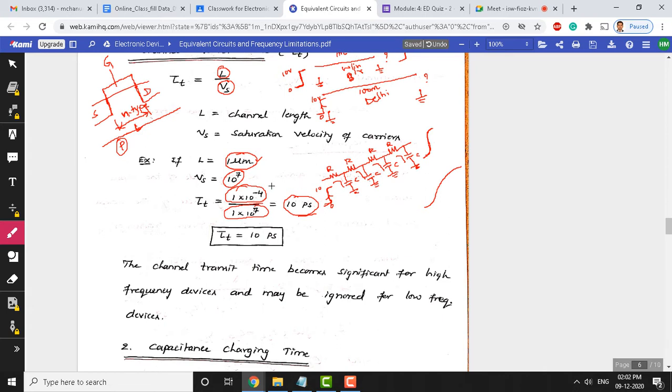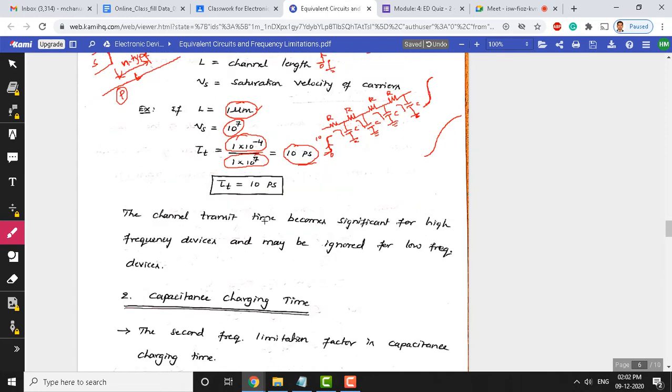This is for micrometer technology, and if you go for other state of the art technologies, this value will come down. The channel transit time is significant for high frequency devices, especially gallium arsenide or other advanced high frequency devices, whereas for low frequency devices this value can be ignored. So there is no point in considering channel transit time for low frequency devices.